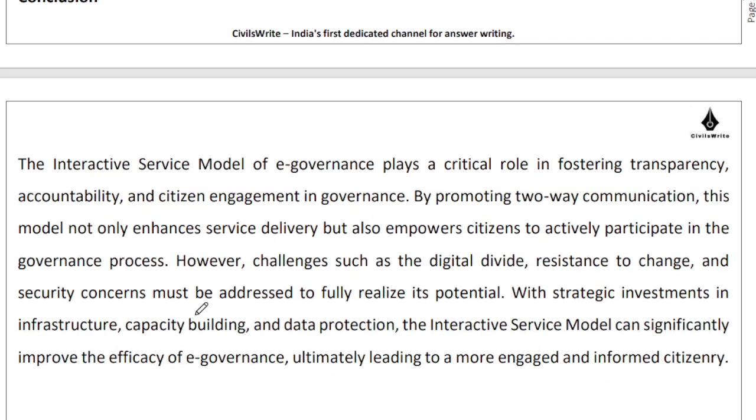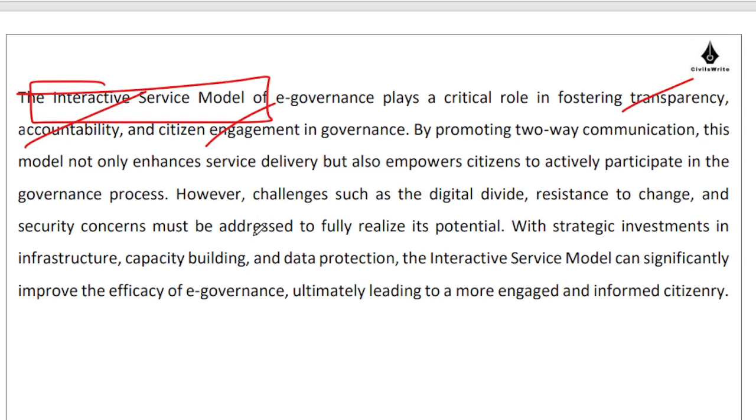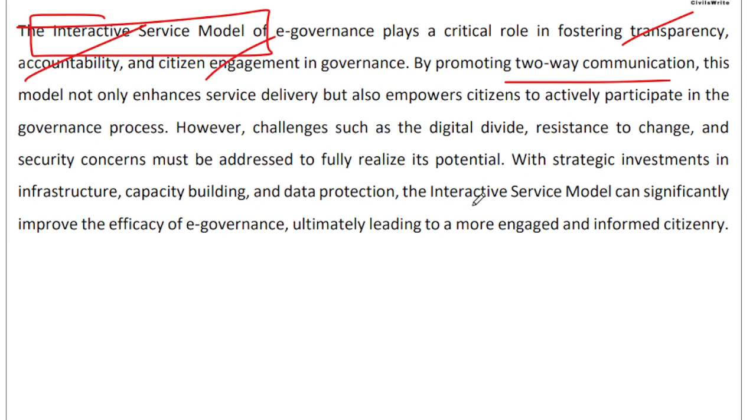So what is the conclusion? The conclusion is that yes, this interactive service model, where there is two-way communication, feedback, real-time data sharing, actual solving of the problem on the spot, actual delivery of goods and services on the spot, will be supremely helpful in improving transparency, accountability, citizen engagement, good governance. It will significantly improve the NPS of the government, if there is one, right? So if we can have this kind of two-way communication going, that will be supremely helpful.